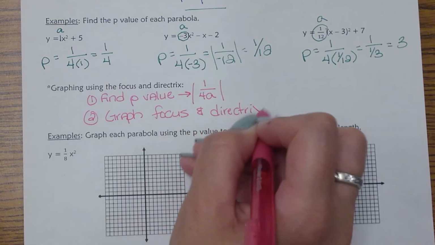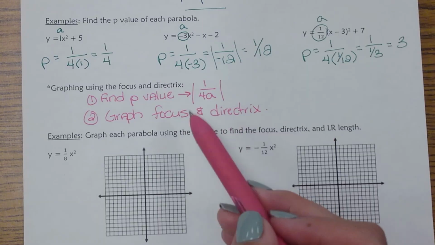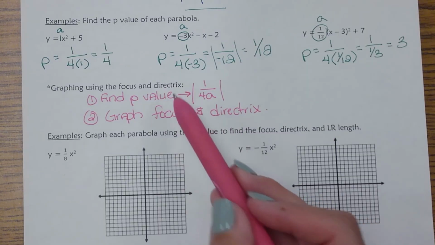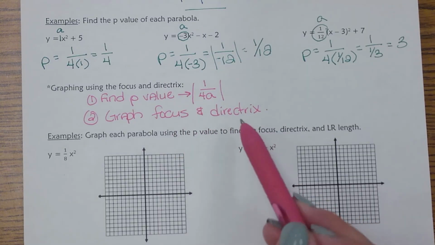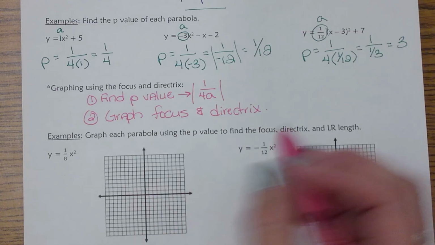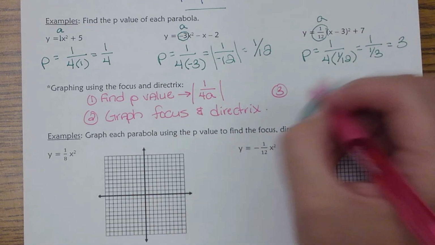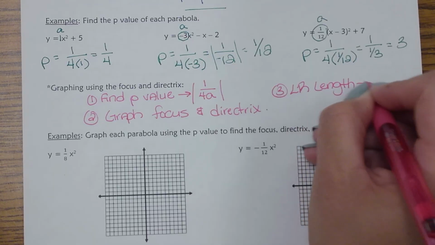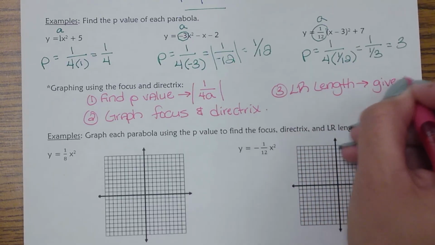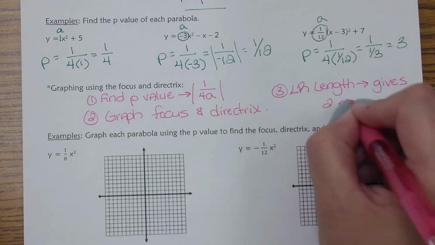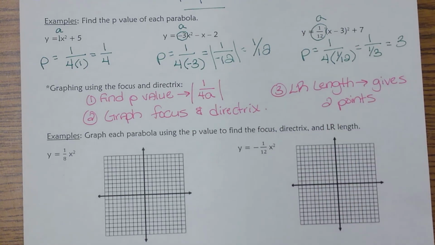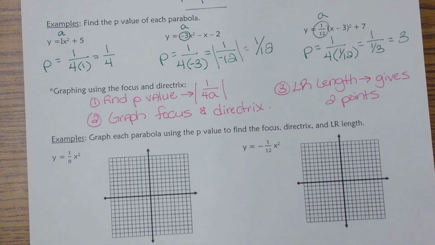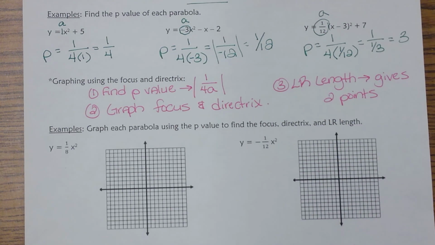Because remember, once I find that p-value, that's going to tell me how many do I need to go up or down to get to my focus, and then the same for my directrix. Okay? Once you've done that, your last step, you do need to find that LR length, because remember, that gives you the other 2 points. So that's going to give you the other 2 points on your parabola that you can connect with that vertex.